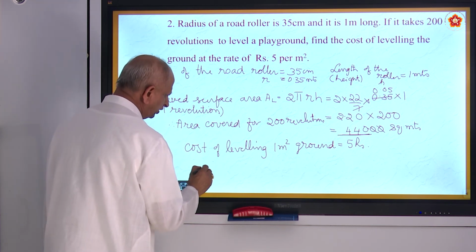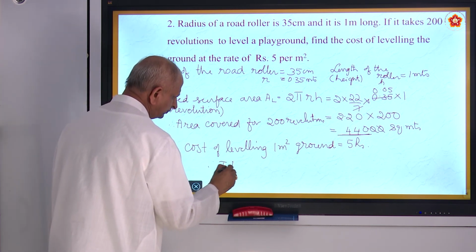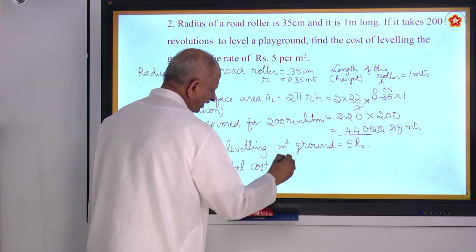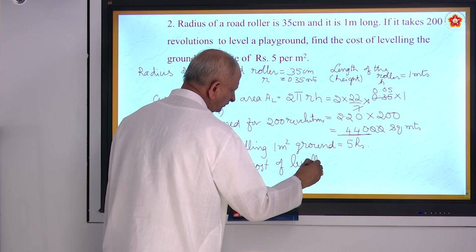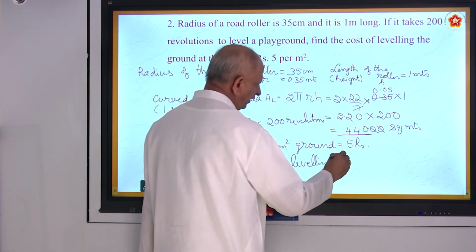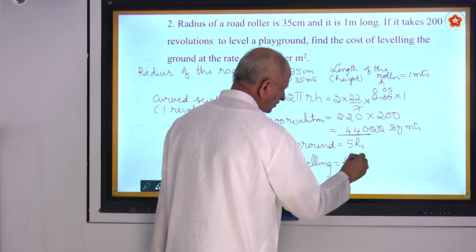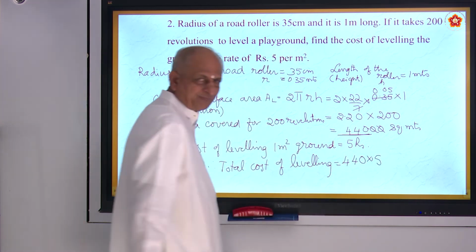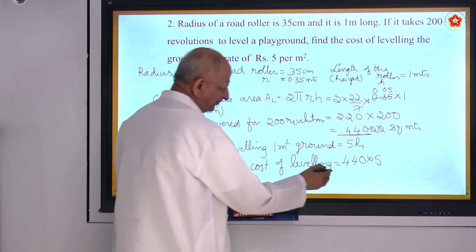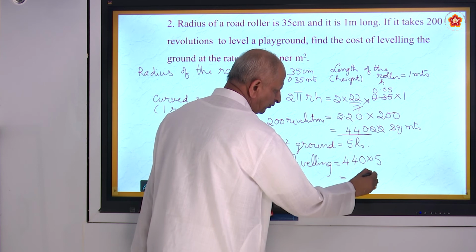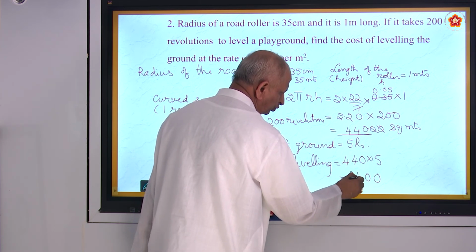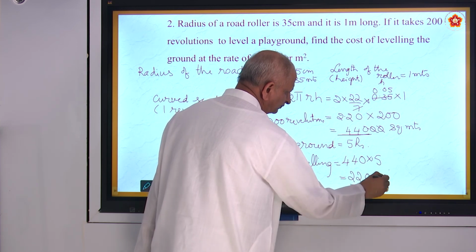Therefore, total cost of leveling is equal to 440 into 5. Are you taking it down? Yes. Come on, do it fast. 5 fours are 20, 5 fours are 20 plus 2. 2,200 rupees.